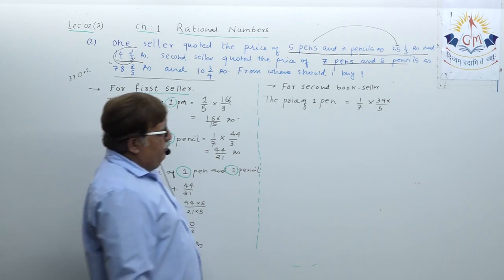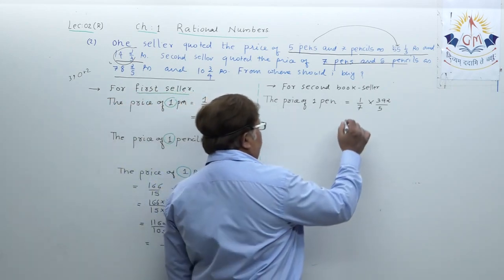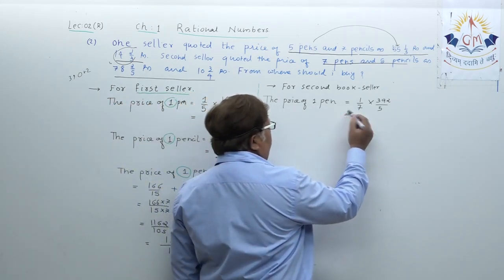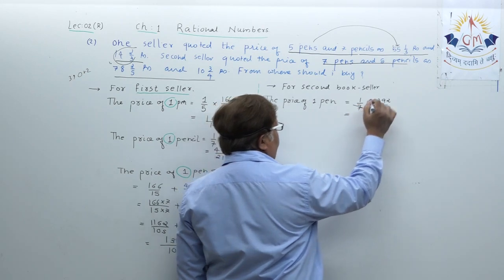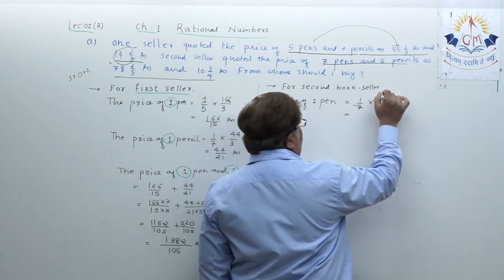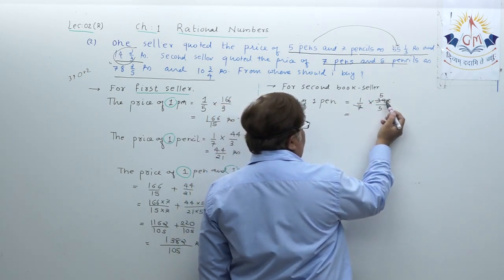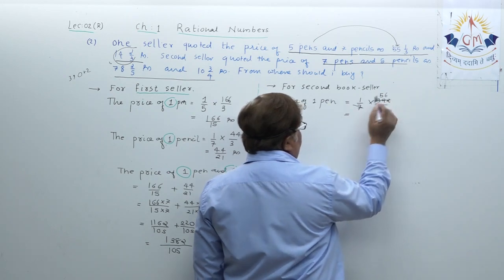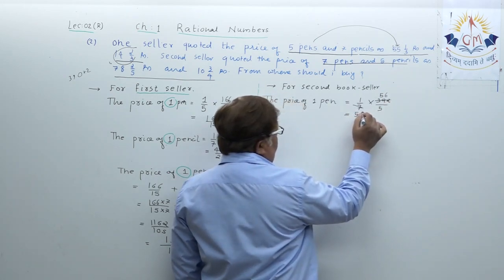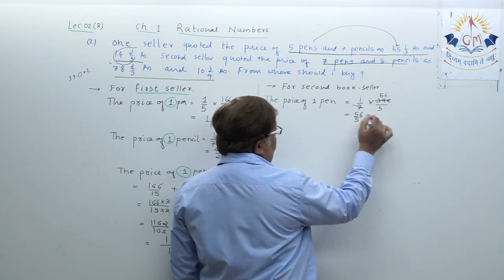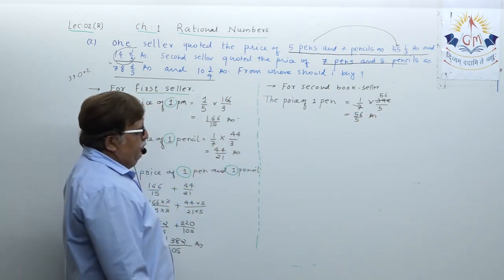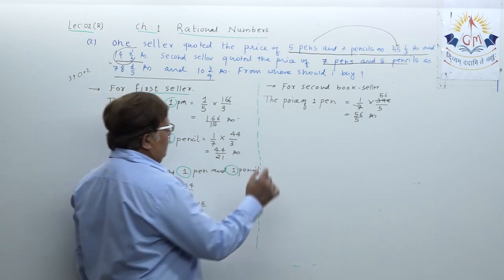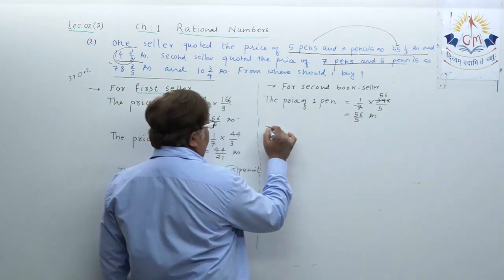Further cancellation here looks possible. 7 5s are 35, and 4. Yes, it is possible, so let us do it. 7 5s are 35, 4 left, 6. So 56 upon 5 rupees. Please note down.